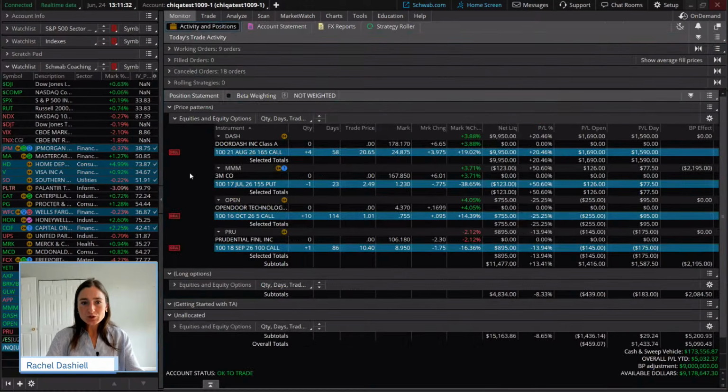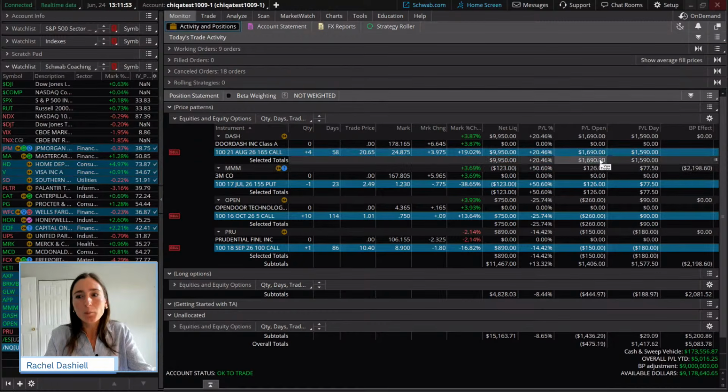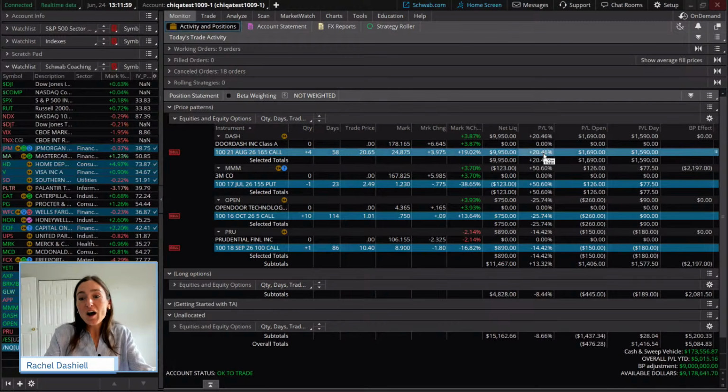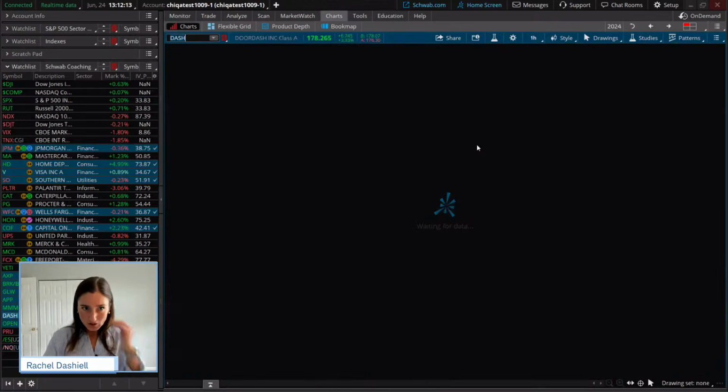So now let's move to some of our trades. And I mentioned we want to focus a little bit more on these today with what we're seeing. So we had a few different ones. We're going to walk through the DoorDash one first, and wow, that has pulled back today. I looked earlier and we were about $1,000 more up than we are now, which I already decided we're going to take some profit because we are at a 20% profit figure here. And so this is going to be a time where we're going to take some of those chips off the table. Now I'll show you the technical setup that we're looking at in DoorDash here, okay?